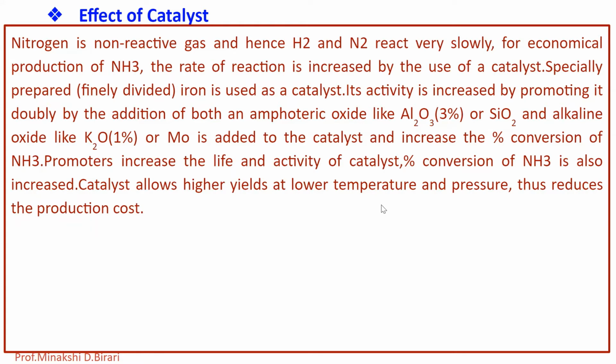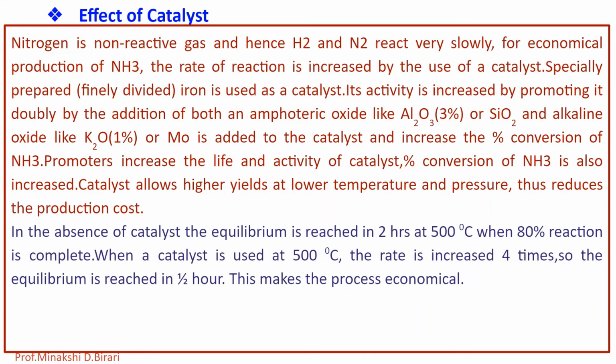So specially prepared, finely divided iron is used as a catalyst, and its activity can be increased by promoting it doubly by the addition of an amphoteric oxide like Al2O3 or SiO2, and an alkaline oxide like K2O, or in some cases molybdenum is added to the catalyst to increase the percentage conversion of ammonia.